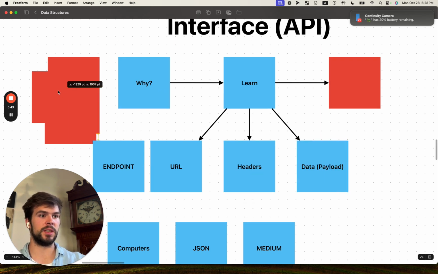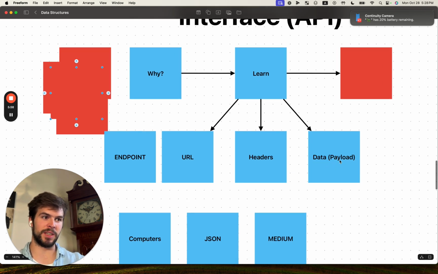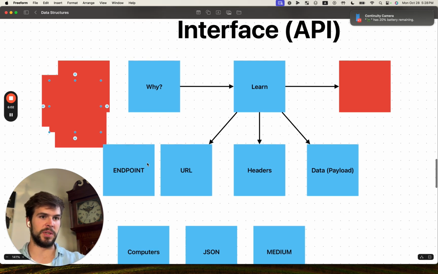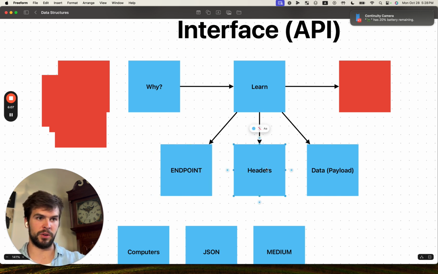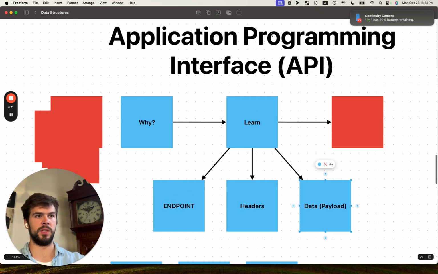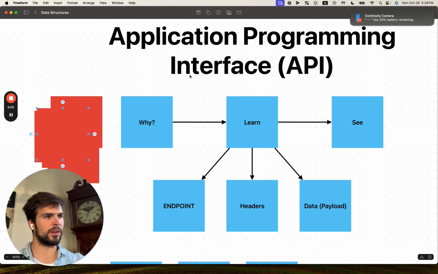And then the last thing is data. You need to actually have the data that you're sending. Sometimes people call this the payload. Generally, this will be JSON. It can be something else. Rarely will it be something else. But data is the last piece of all of this. So we have our endpoint or URL. We have the headers that go along with it. And then we have the data that's actually coming in with the request to the application. So I want to show you an example of all of these, just kind of put together.